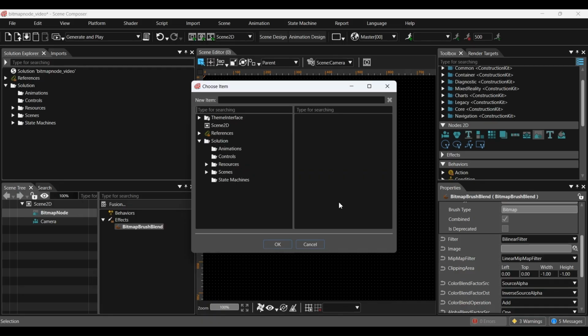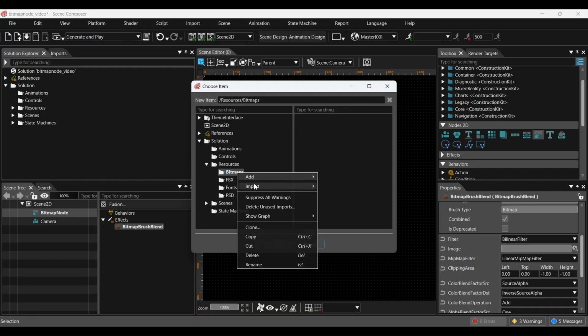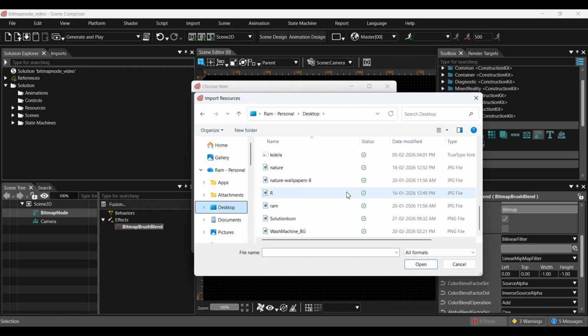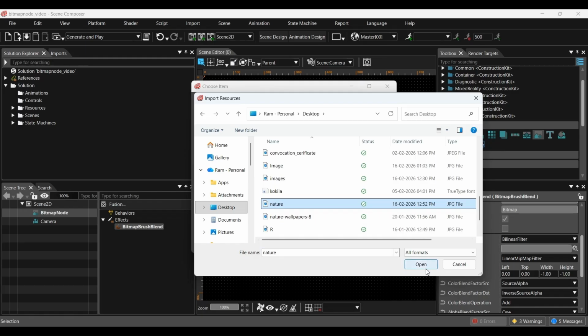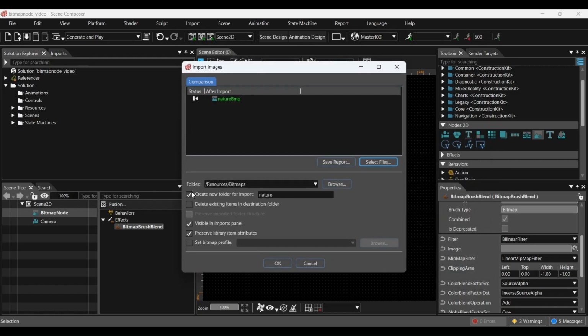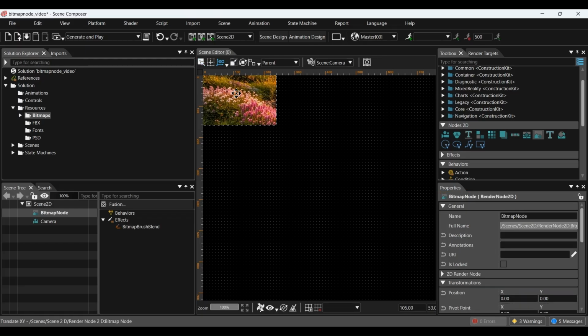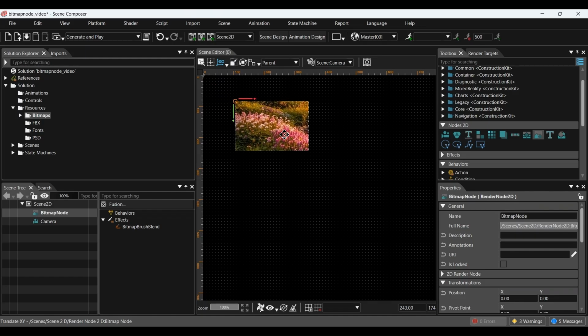To assign an image to the item's bitmap, first we need to load the material. Right-click on the solution, go to Resource Bitmap and choose Import Image. Then, press OK to finish importing and close the window. After adding the image, we can adjust its position and size using the Translate and Scale buttons to move and resize it as needed.